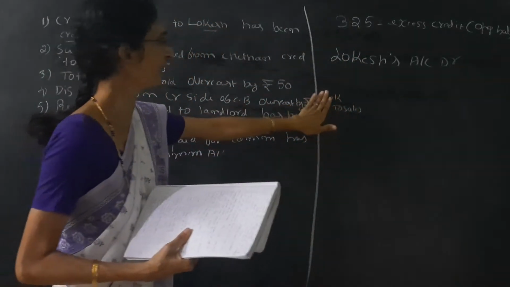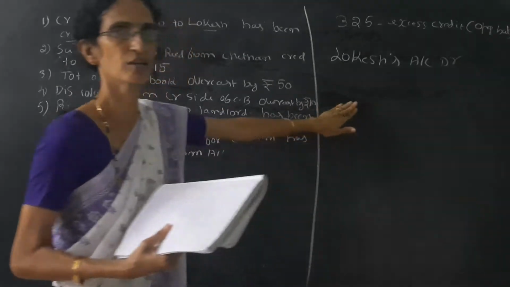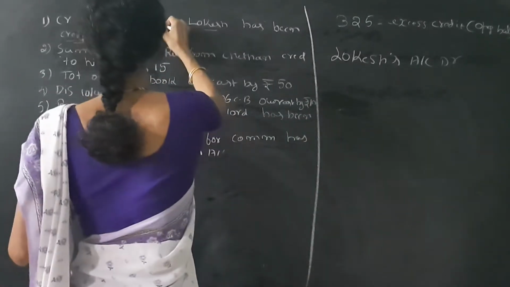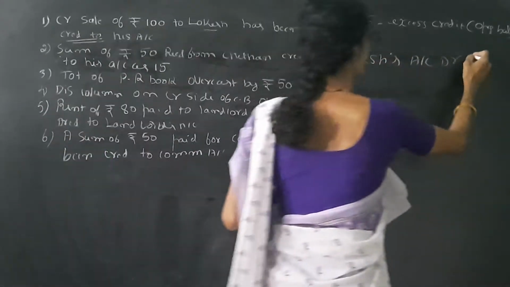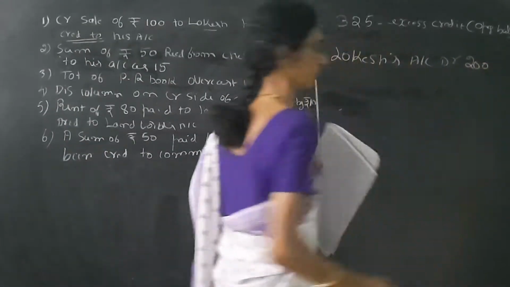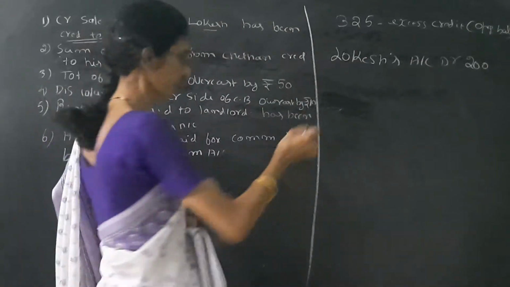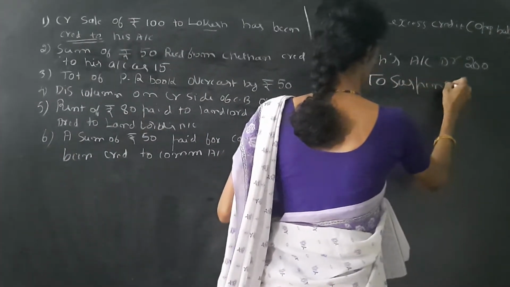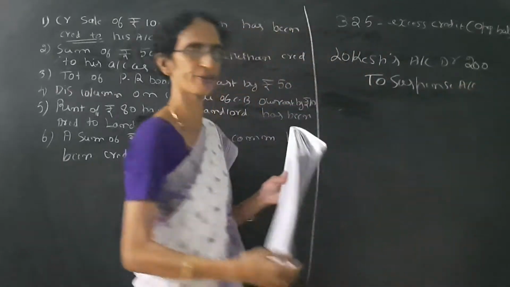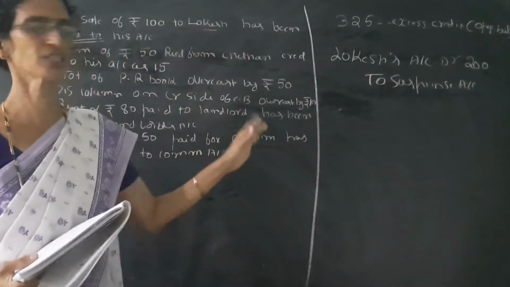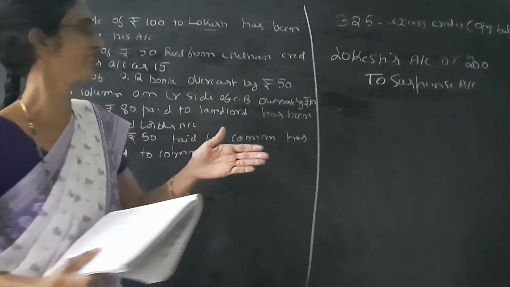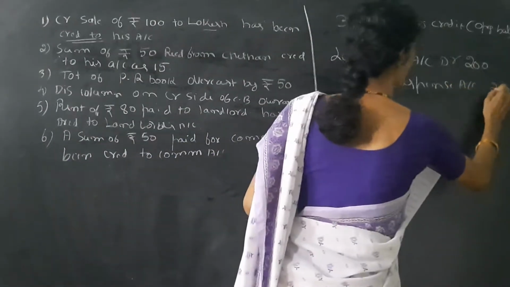Actually it should be debit to Lokesh account. So side is opposite, so the amount should be doubled. So 100 rupees means we have to debit 200 rupees. Another side is correct, therefore this should be suspense account. Only one account is affected in this transaction, that is Lokesh account, and the side is changed, so the amount should be doubled.